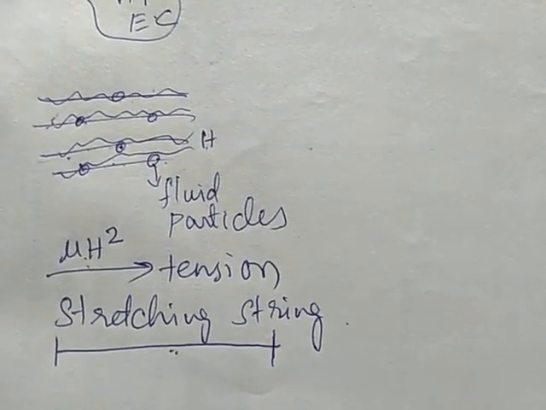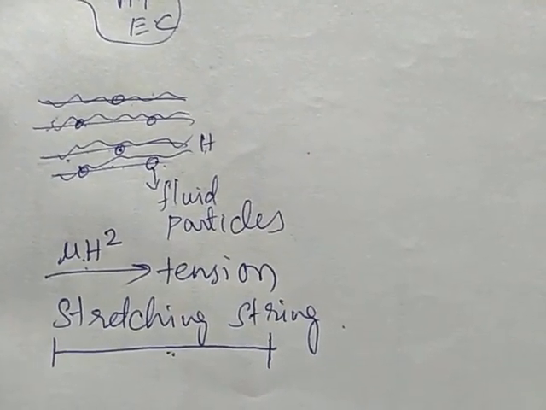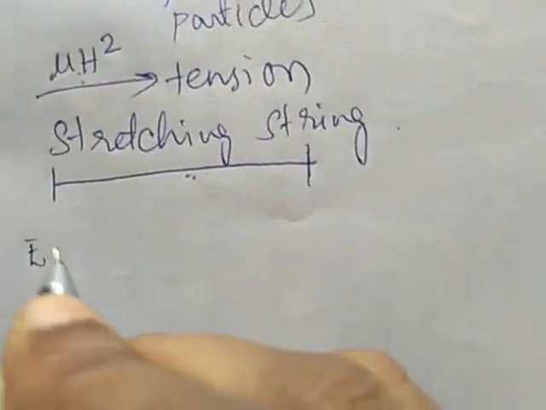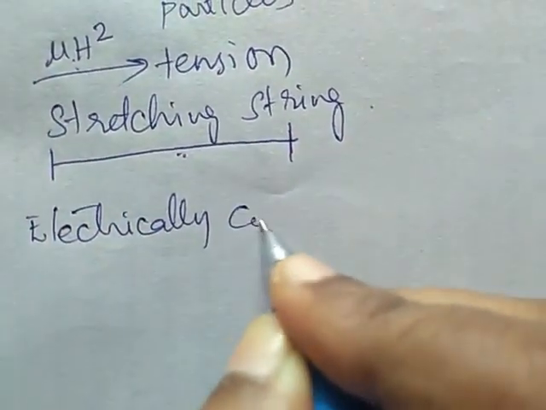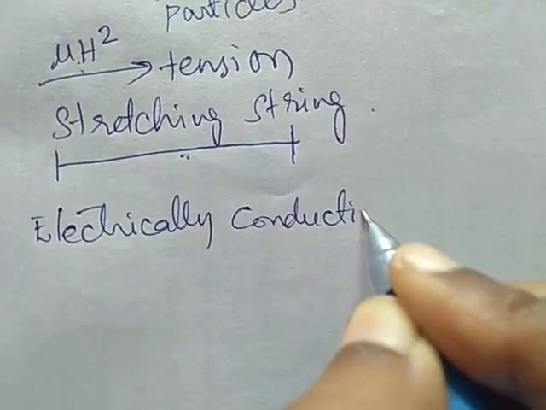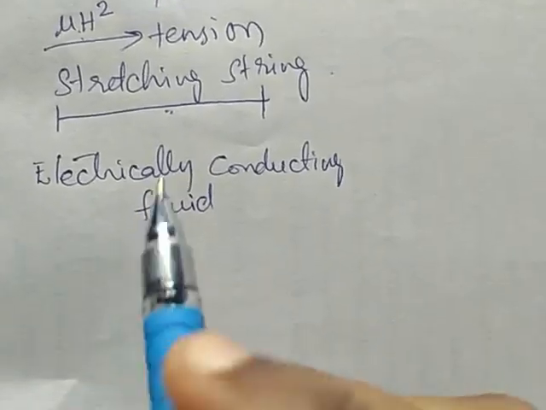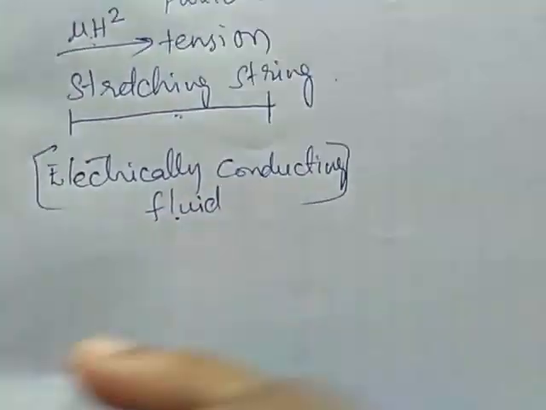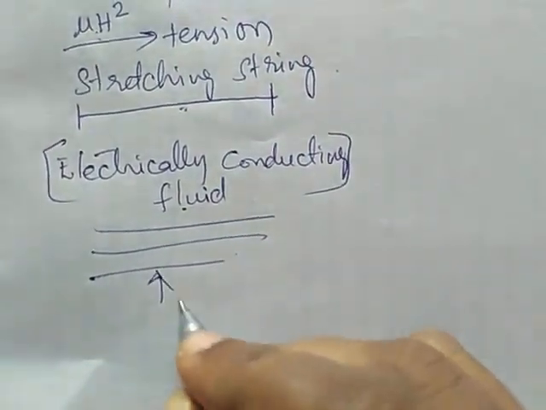So what are the causes for the propagation of Alfvén waves? We are considering an electrically conducting fluid in the presence of a magnetic field.